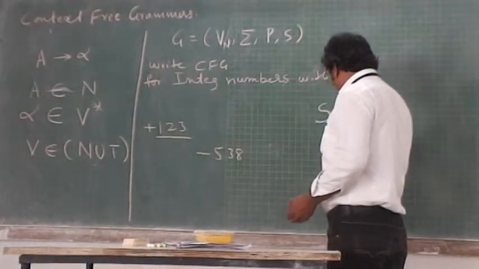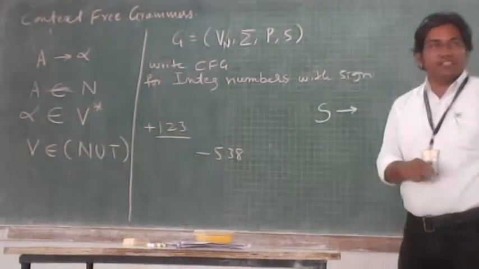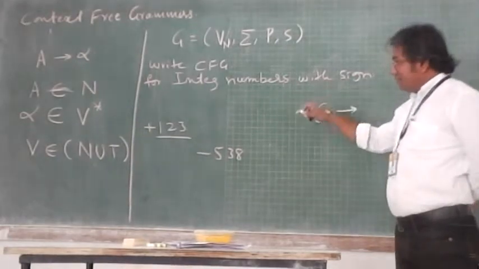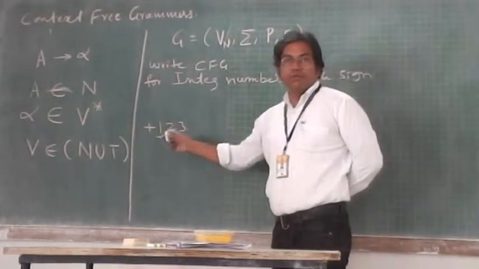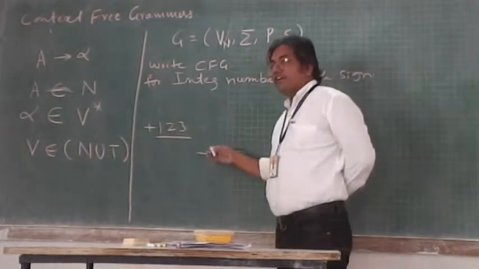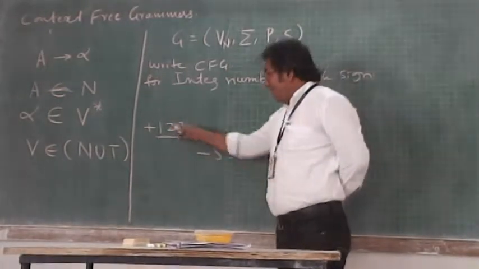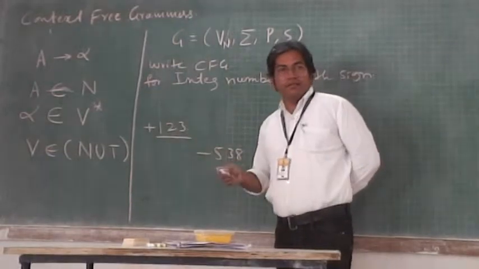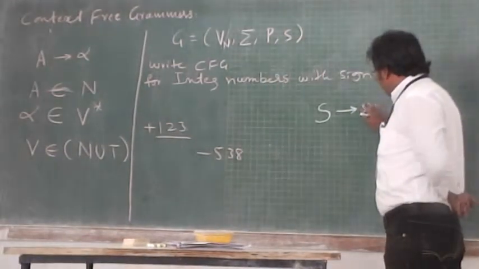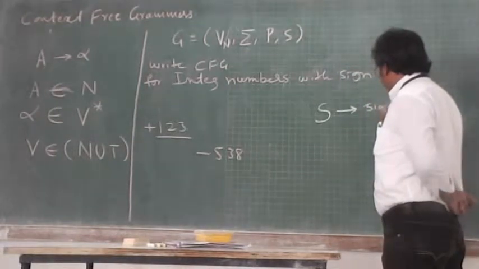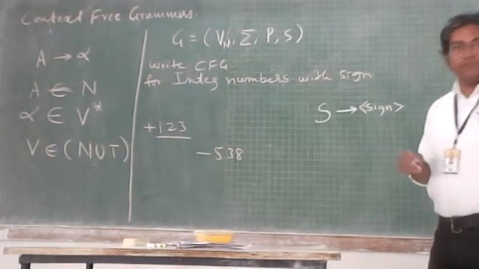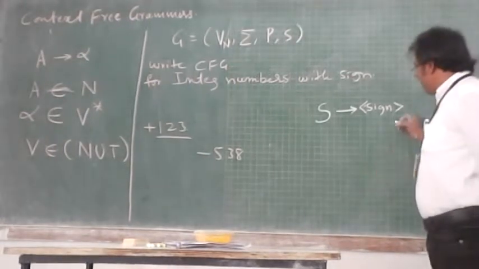I should start always with what? Start symbol. So I needed sign. Every number, see how we can go for designing a graph. I needed a sign for every number at the start. Then I should consider sign. I will consider this as a sign, not terminal or variable.